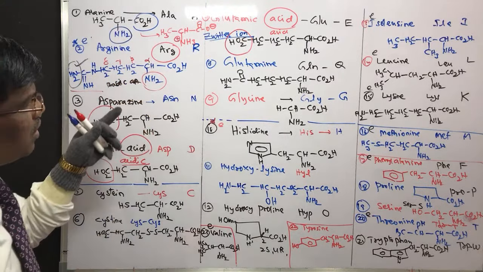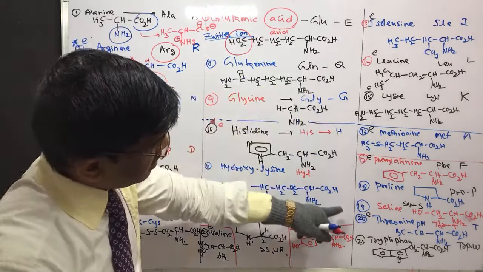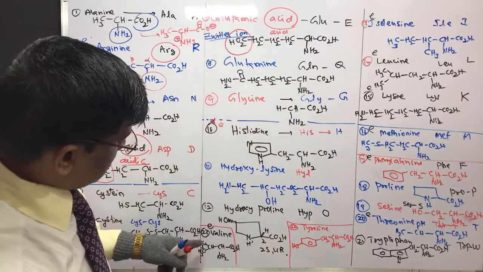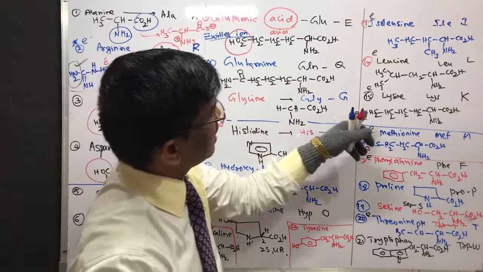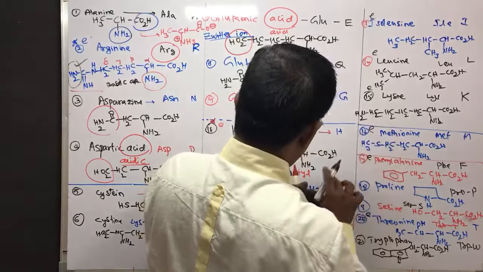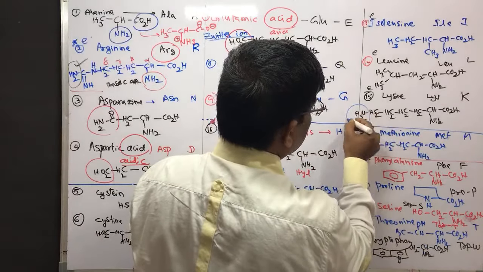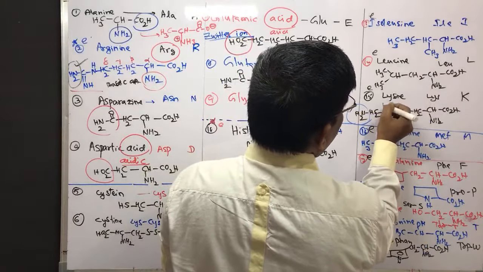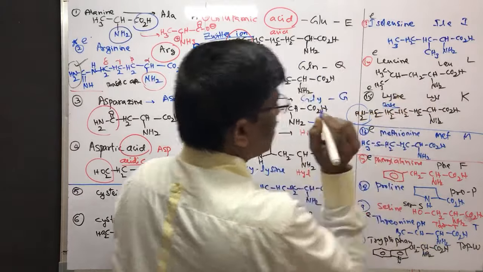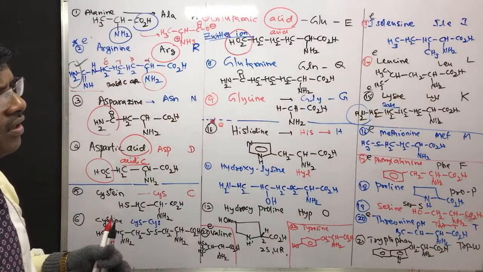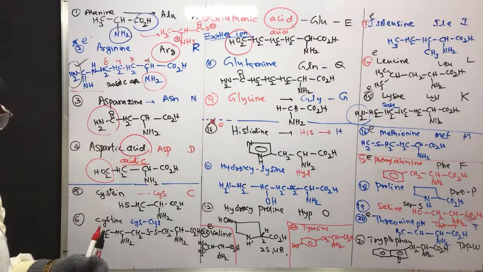When it comes to lysine, yes, it has an extra amine group. So it is also basic. It is not neutral. It is a basic amino acid.